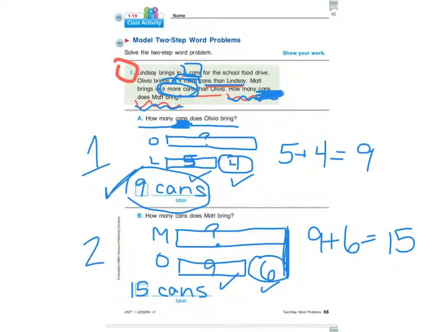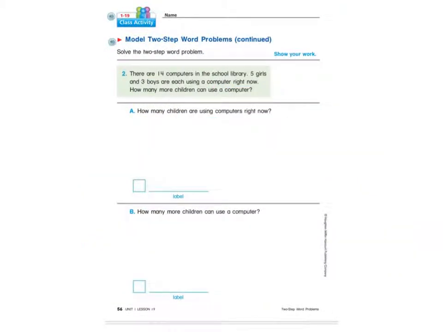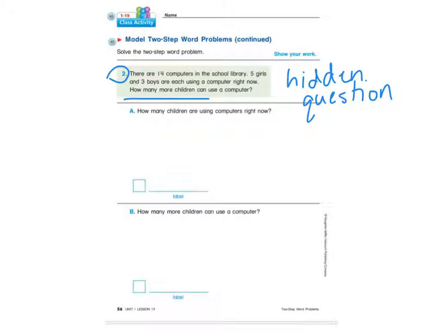Okay? So now you're going to go on to student activity, page 56, and page 56 has another 2-step word problem. You're going to read number 2, and you're going to look for the hidden question. What is the hidden question that you need to figure out first before you can answer the question at the end of the word problem, which is here?